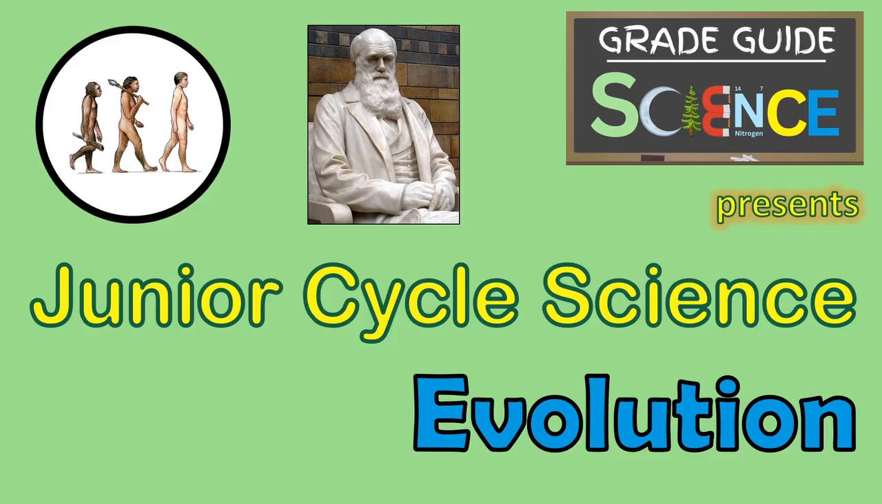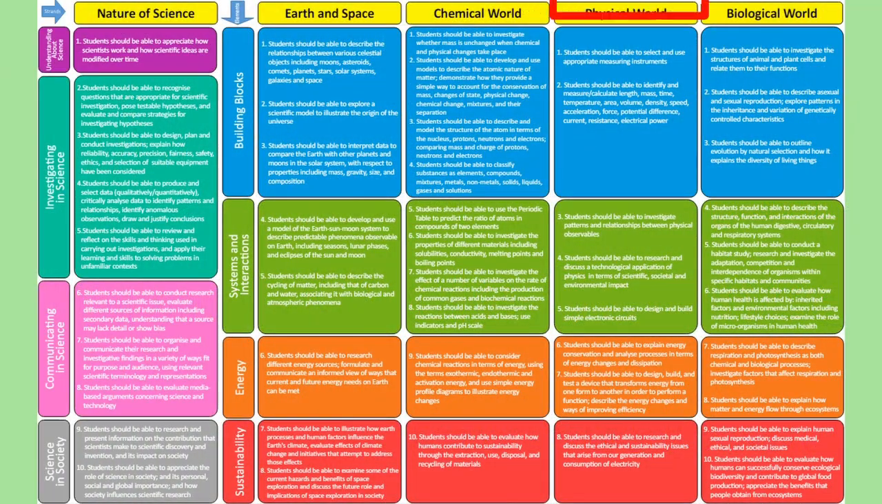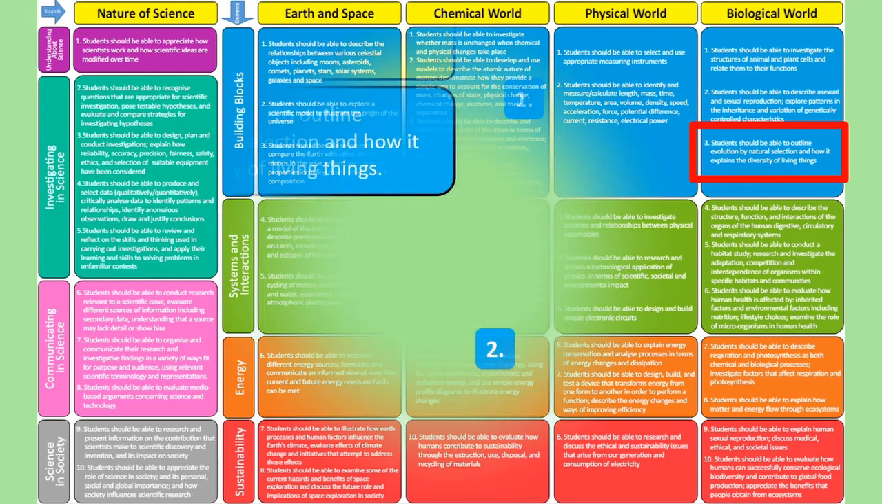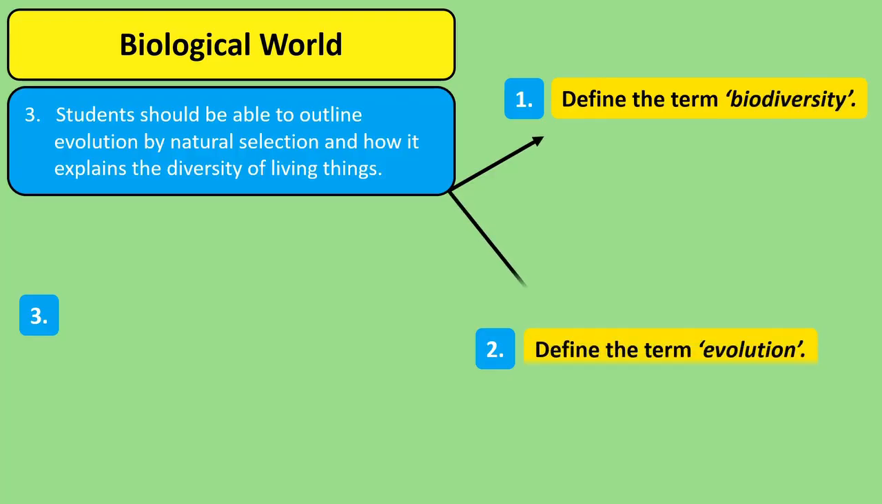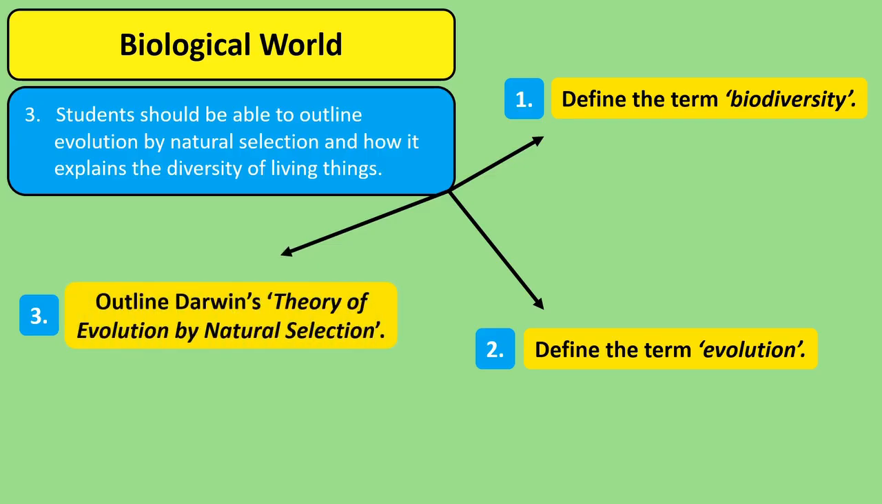This revision video on evolution is directed towards students completing the Junior Cycle Science exam as part of the Irish curriculum. Based off the NCCA learning outcomes, 3 points we'll be revising in this video are what the term biodiversity means and what's meant by the word evolution, before outlining Charles Darwin's theory of natural selection and how it explains the way evolution can take place.